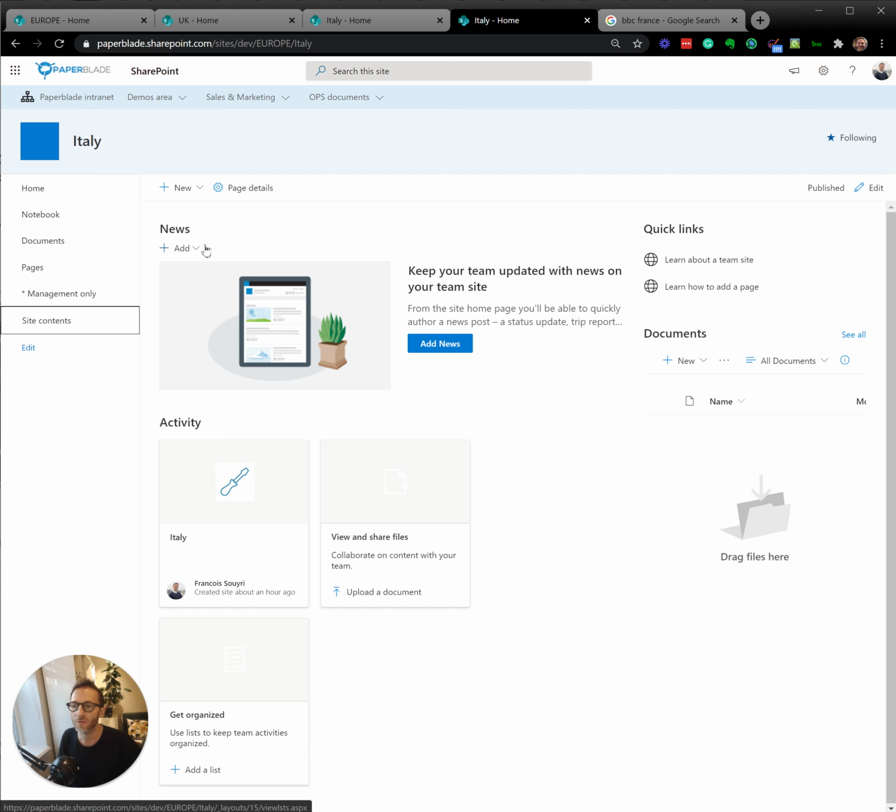And as I said, I see a lot of users just edit the page and delete this because they're like, well, I don't see the point. So this is how I like to use it. Yes, we can have a new post. A new post is a modern page, so we can just add web parts everywhere. We can change the style, all that, very nice.